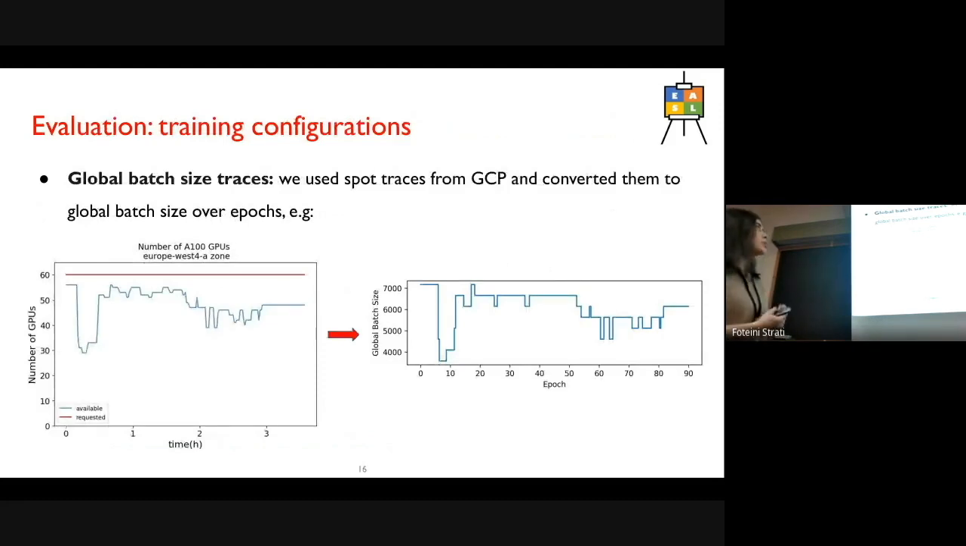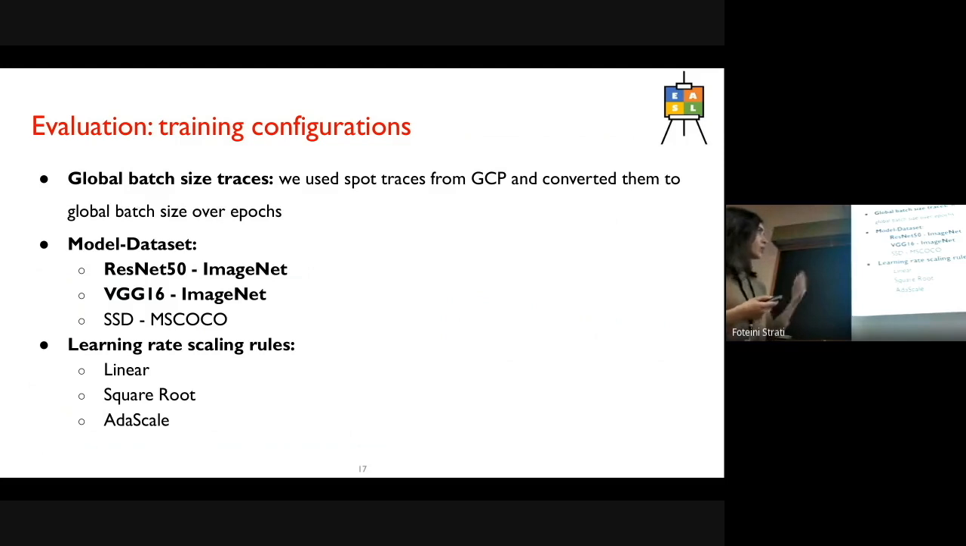In our study, we experimented with various batch size traces, models, and learning rate rules. For batch size traces, we want them to be realistic, so we used spot traces from Google Cloud Platform, like the one that I have shown before, and converted them to global batch size over epochs, taking into account some characteristics of the training. We evaluated models from vision and object detection tasks. I'm going to talk about vision models here due to time constraints, but you can check out the paper for more details. The scaling rules that we evaluated are linear, square root, and other scale due to their wide applicability.